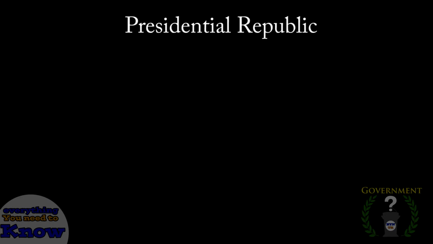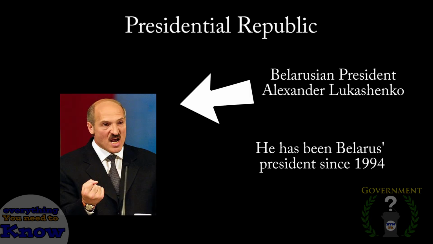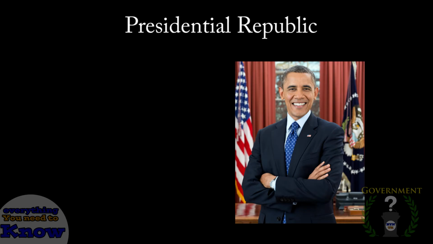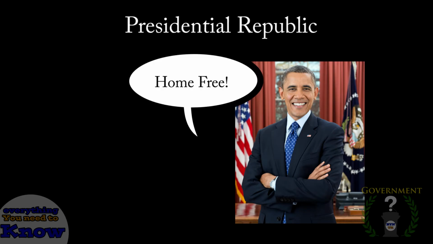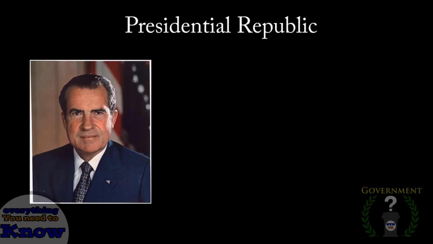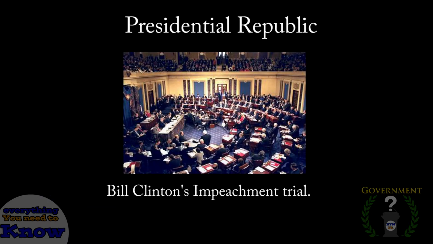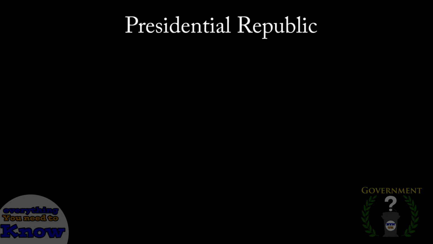Another problem with presidential republics is that a president is very hard to remove from office if he is tyrannical. Once a president is elected, he is almost always guaranteed to serve his entire term until another election. There are some situations where a president did not serve their entire term, but that was either because of fraud, death, or demission. There is an impeachment process in many presidential republics, but it is a long process which relies on the executive and legislative vote, which can be greatly influenced by the president himself.